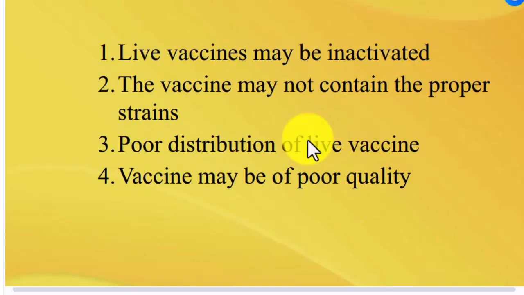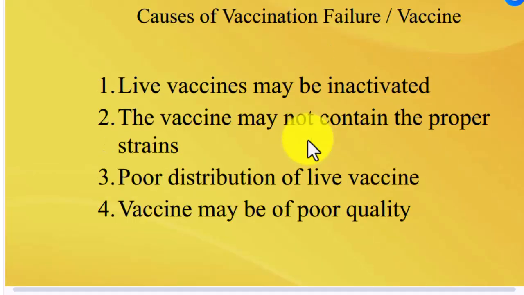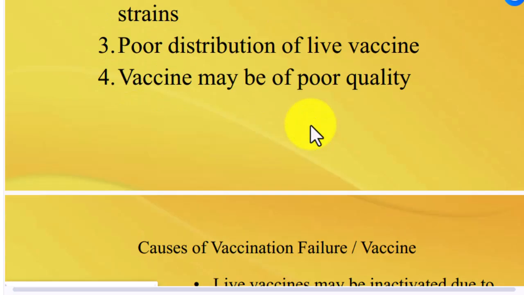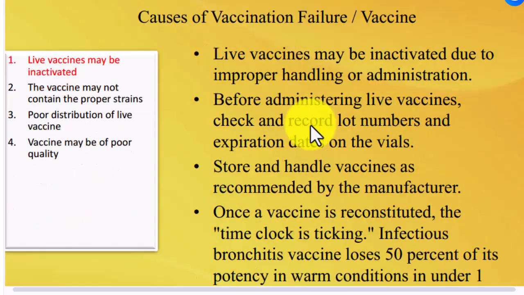Causes related to the vaccine: live vaccine may be inactivated, the vaccine may not contain the proper strain, poor distribution of live vaccine, and vaccine may be of poor quality. Live vaccine may be inactivated due to improper handling or administration.